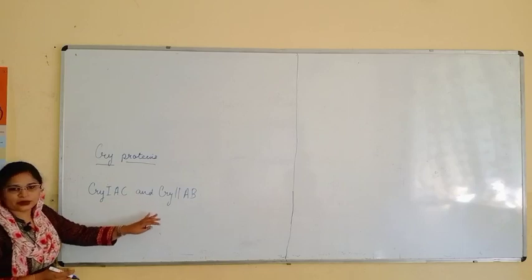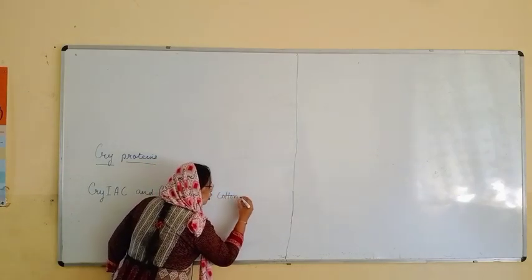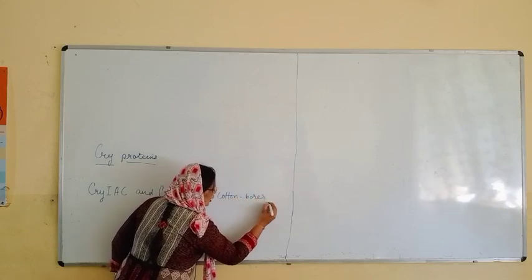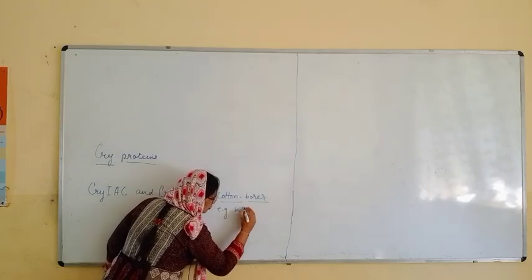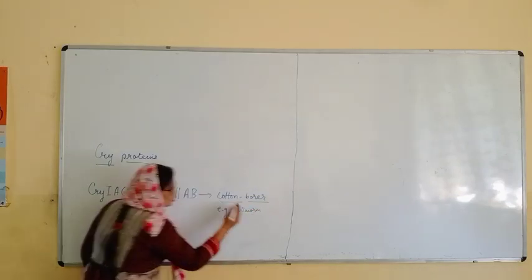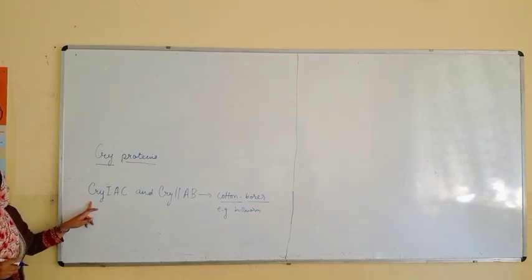So these are the proteins which are responsible for cotton bollworms. For example, bollworm. So they will create some pore-like structure, and for that these crystal proteins are important.